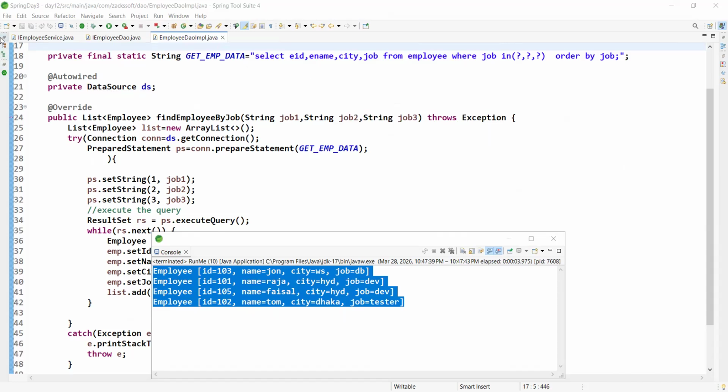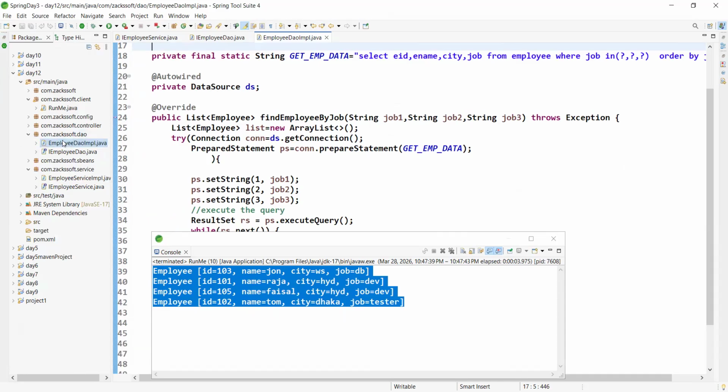Should I repeat again? No. In our Spring, we are manually defining this. We need to create this DataSource only, right? Yes or no, boss? And we need to manually create this DataSource object. Yes or no?